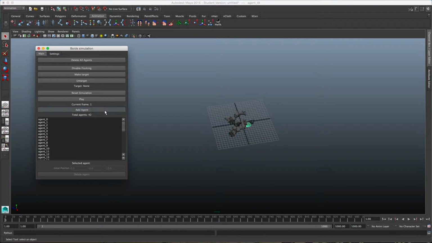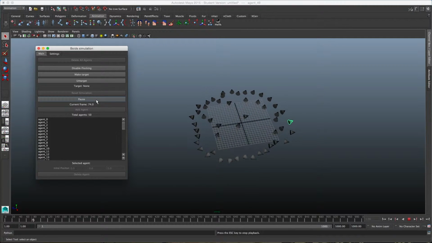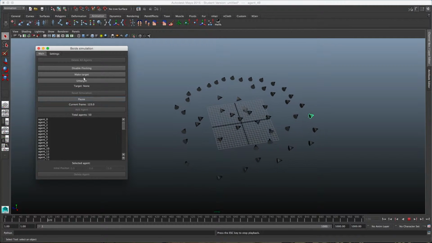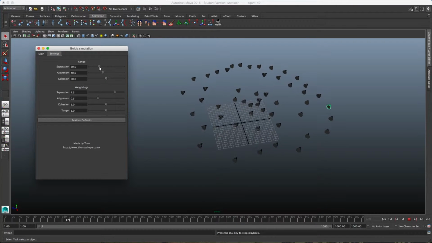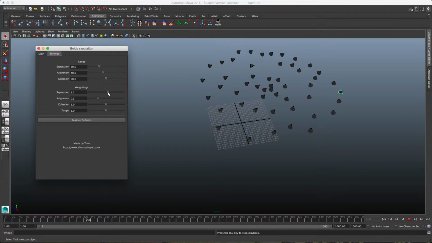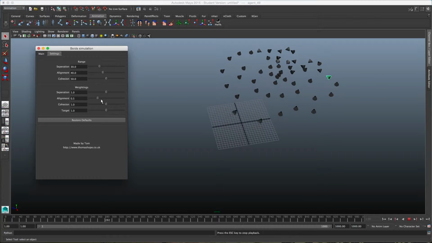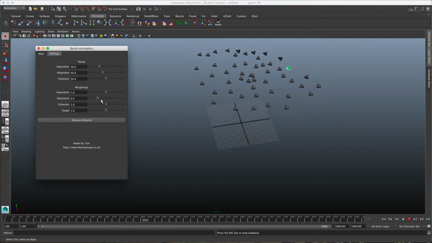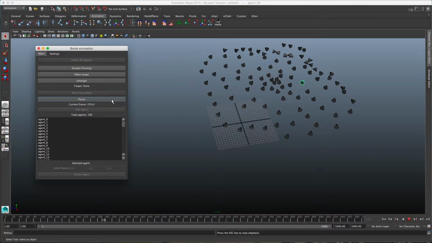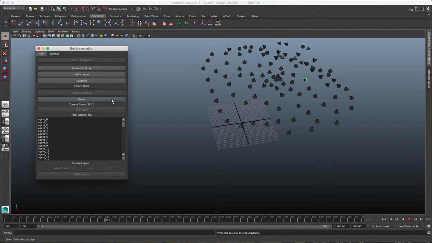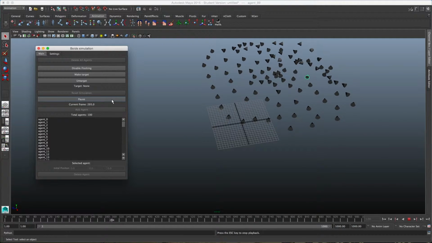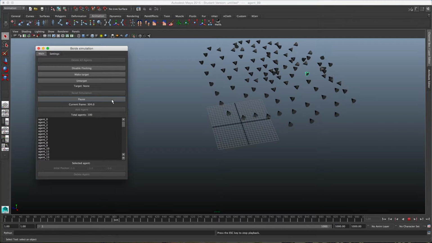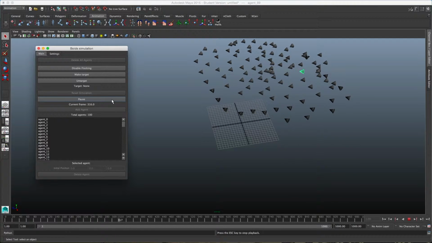The simulation allows for a dynamic number of agents. During testing, I was able to get up to 50 agents running in real time. Although the script is intended for real-time playback, even more agents can be added, provided the user is willing to view them at a lower frame rate. Here you can see 100 agents being run at a lower frame rate. Then the user moves the timeline to view the simulation in something closer to real time.